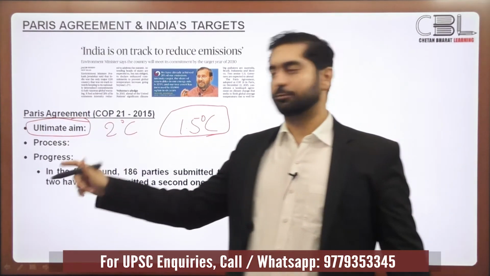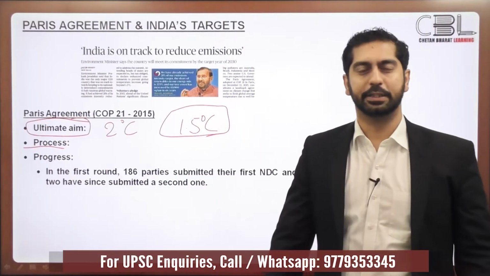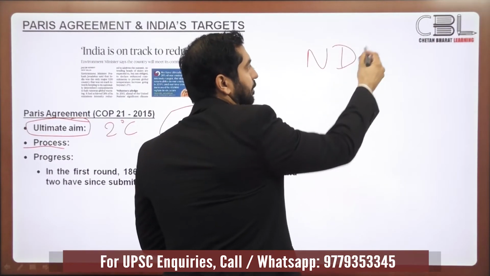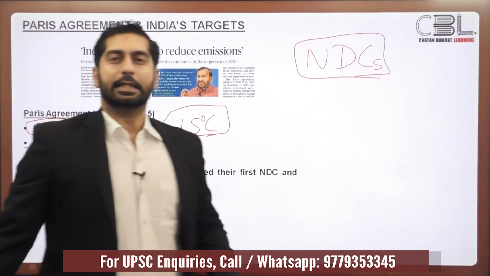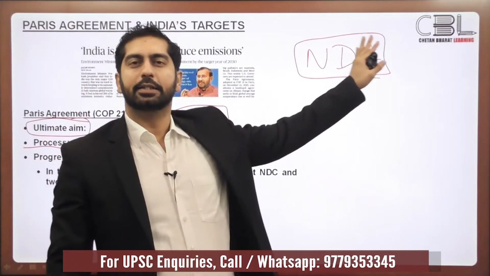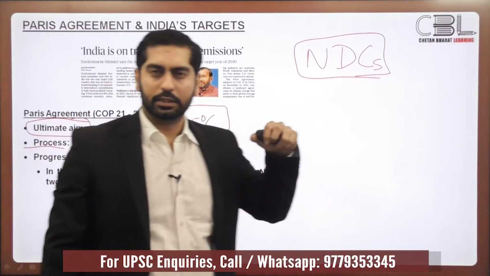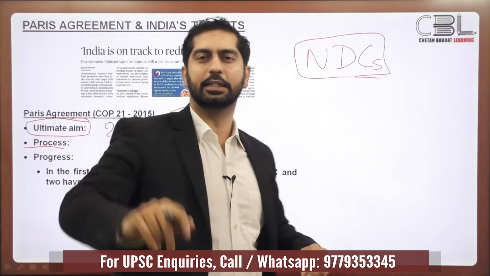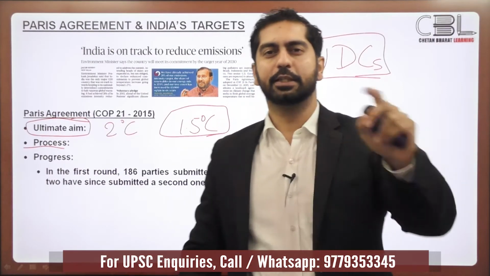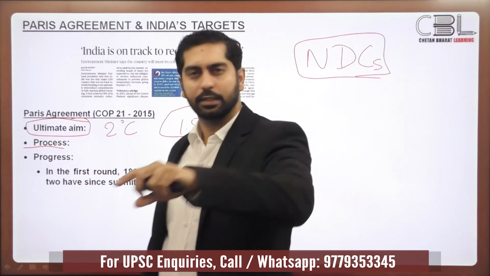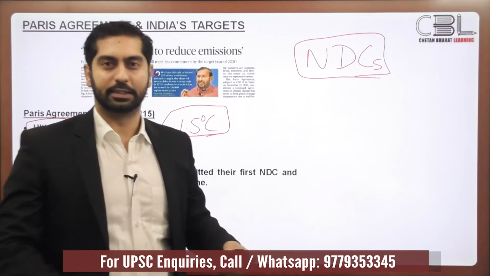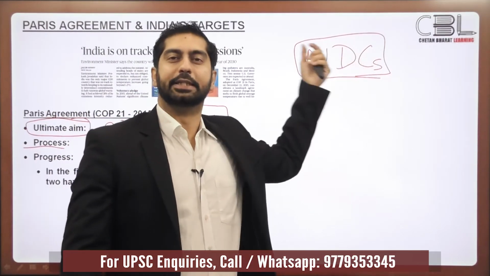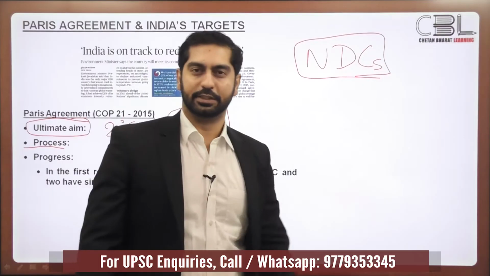What was the process that was adopted by the parties to the Paris Agreement? We have discussed that earlier as well: different parties were supposed to declare their own nationally determined contributions. There was no central body that was supposed to dictate to different participating countries that you will decrease your emissions by this level. There was no central body to decide such matters. Every nation was supposed to determine this on its own, nationally determined contributions.